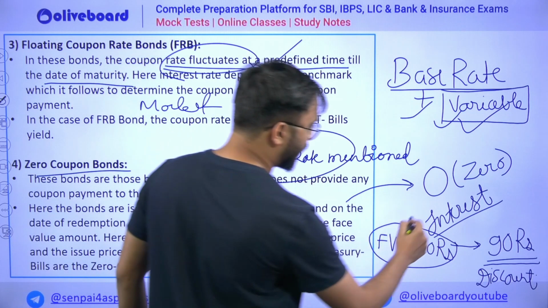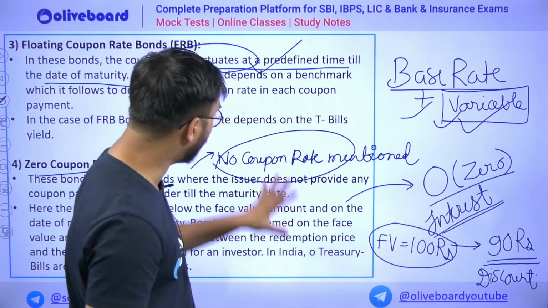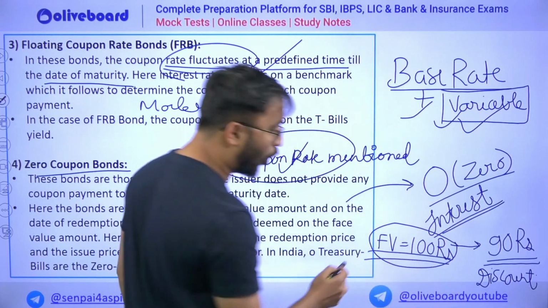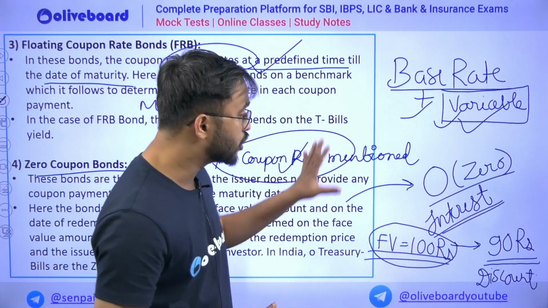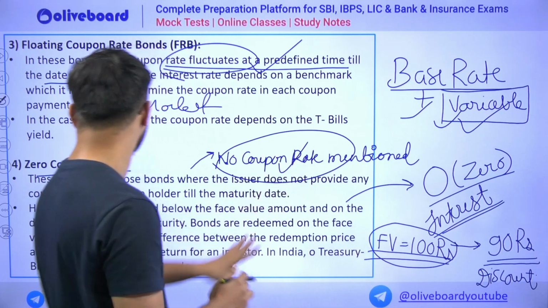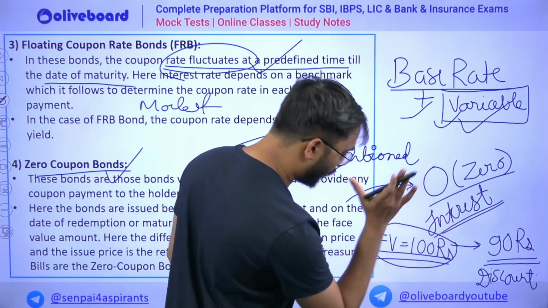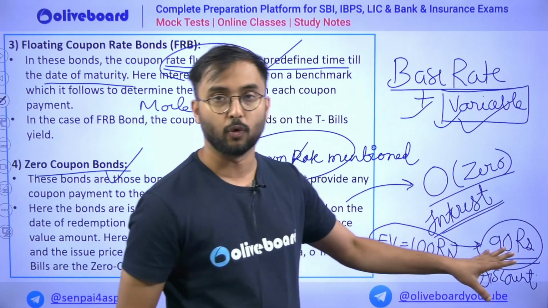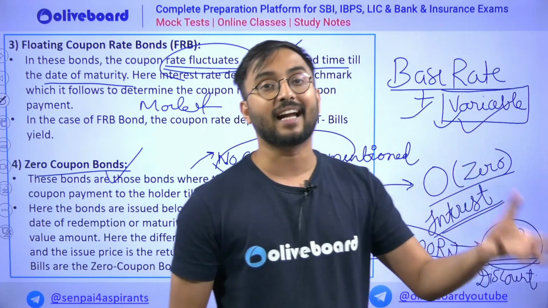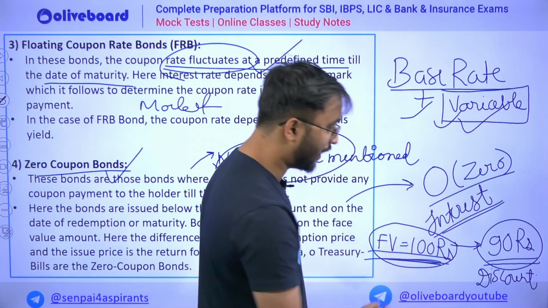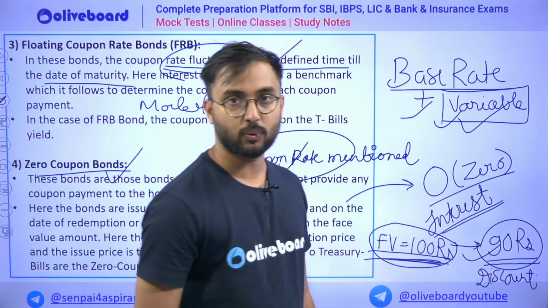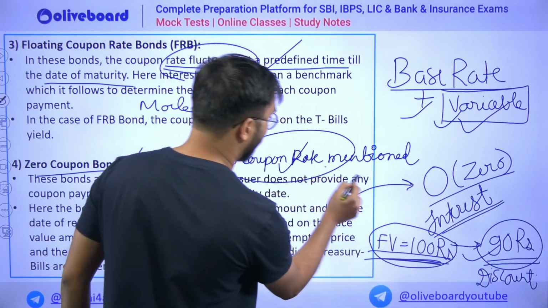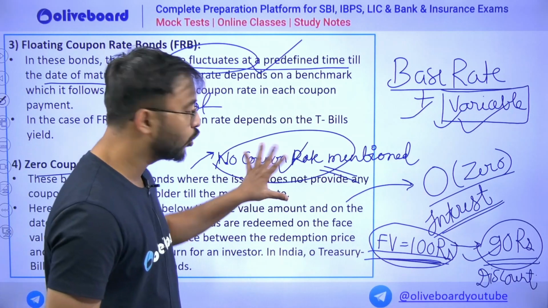So I will tell you why. These bonds are having zero interest, and therefore there is no coupon rate mentioned on such bonds. But people buy it because suppose a bond is for 100 rupees, then in such zero interest or zero coupon bonds, you get the bond at a discounted rate. After the maturity period, you will get the money which would be of face value.